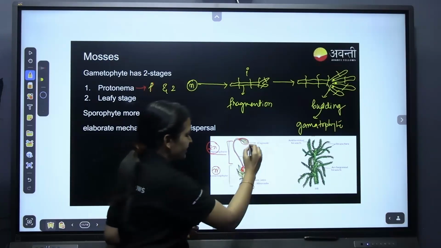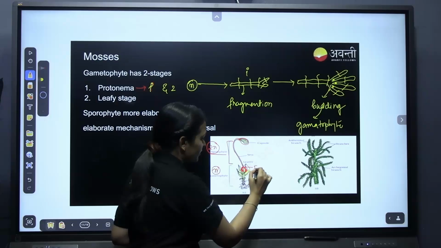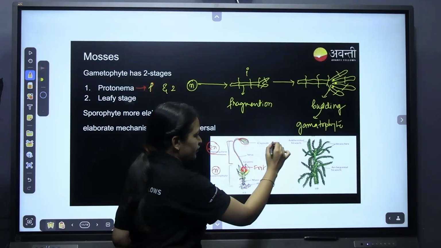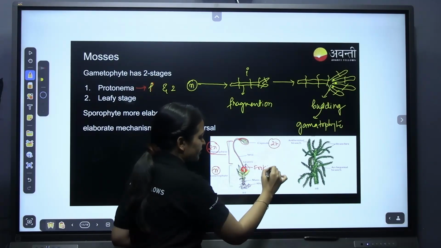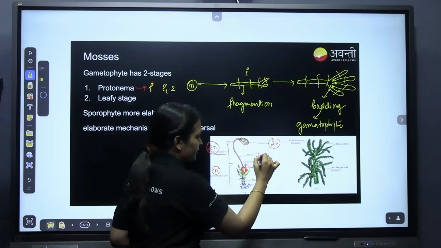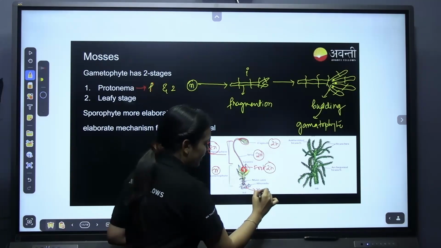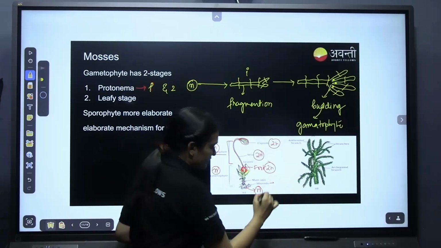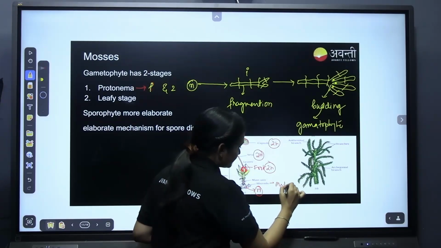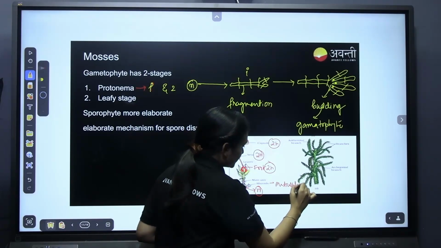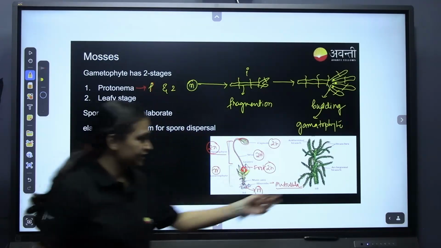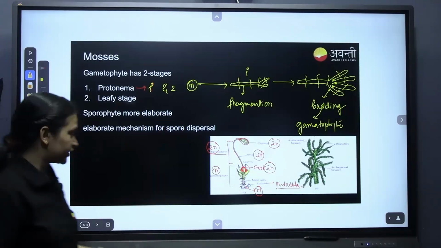The sporophyte is the same again: this is foot, seta and capsule, all are diploid in nature. The leaves and rhizoids are haploid in nature, and this rhizoid is multicellular. And this is Sphagnum, which we call peat moss.